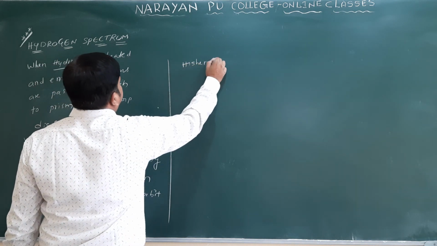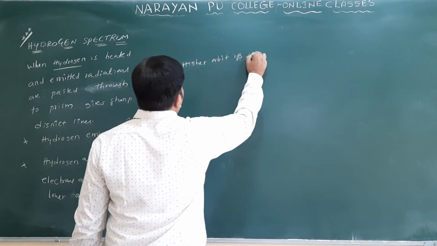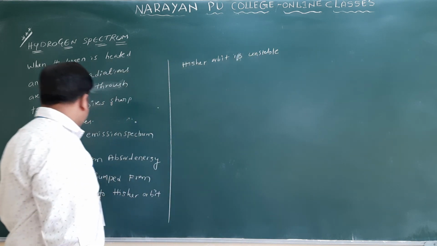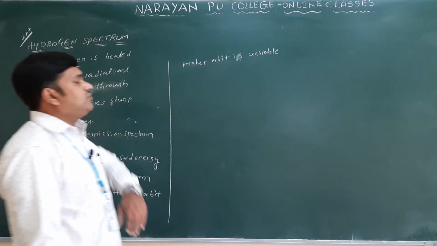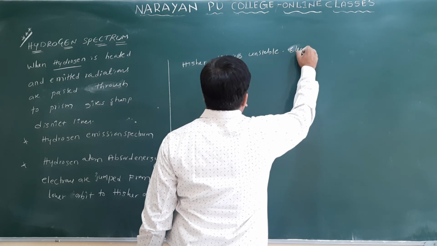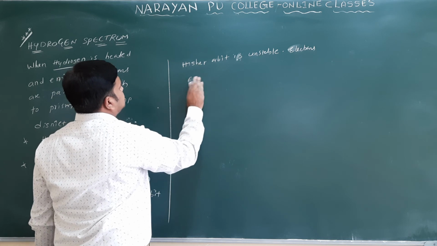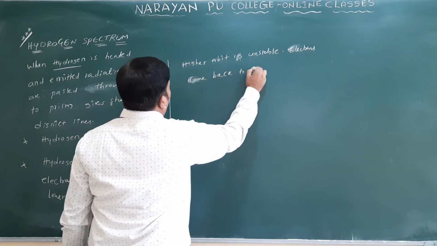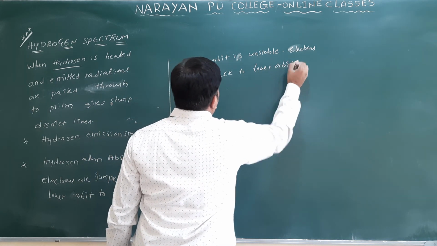The higher orbit is unstable. Then the electrons come back from the higher unstable orbit to the ground state or lower orbit.